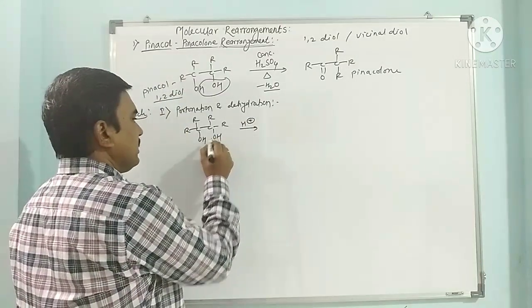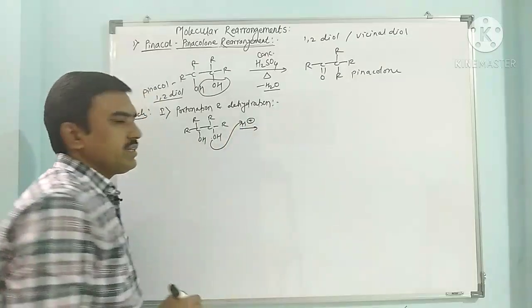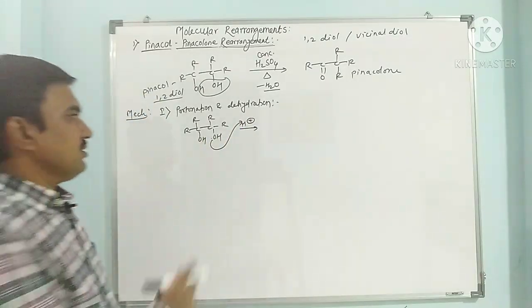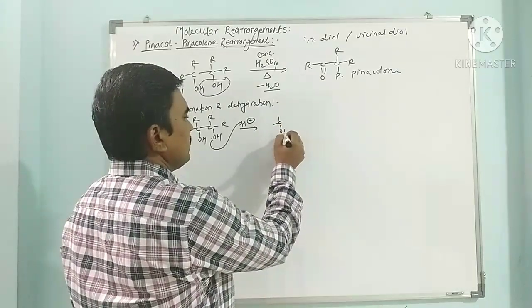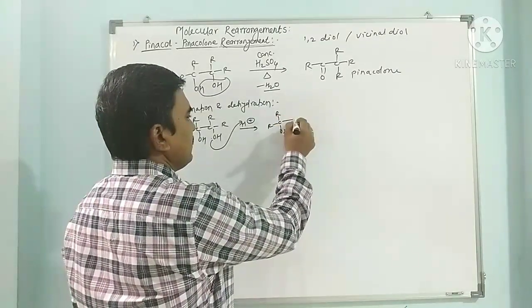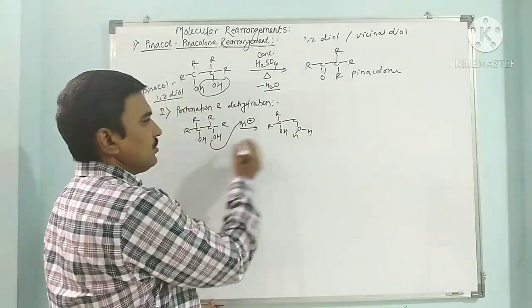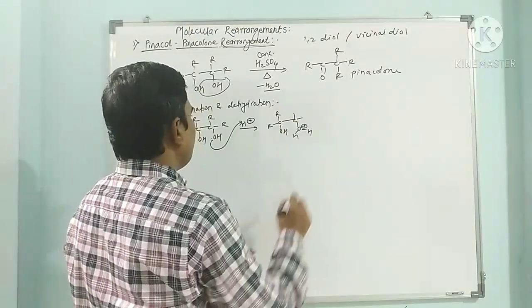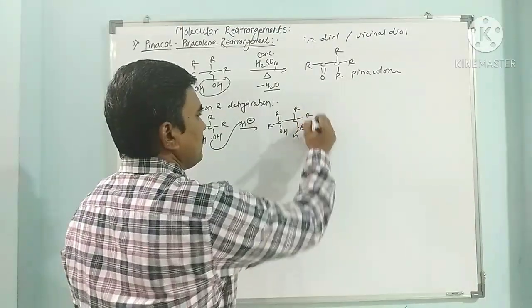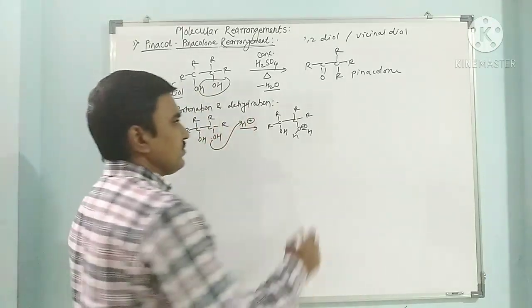This proton is taken by one of the hydroxyl oxygens, this OH or this OH. When it is taken by this one, the oxygen releases a lone pair and attains a positive charge. So this is the protonated vicinal diol.